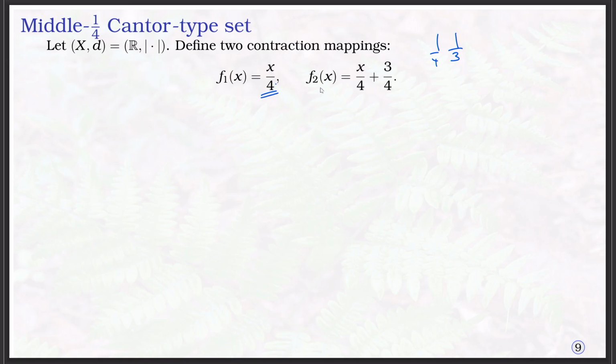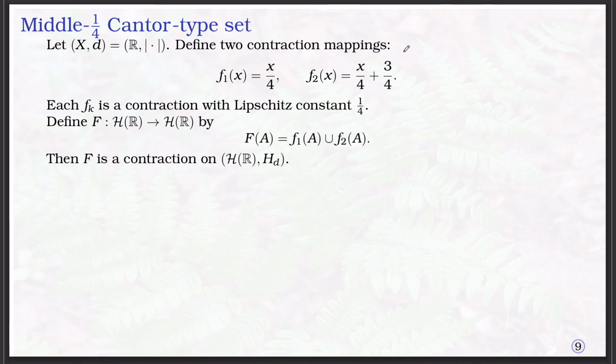And similarly here, x by 4 plus 3 by 4, instead of 3 I am taking 4. Then each of f1 and f2 is a contraction with the contraction ratio 1 by 4.